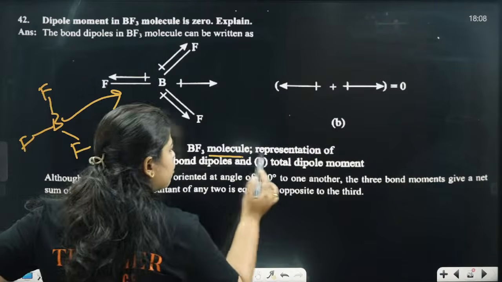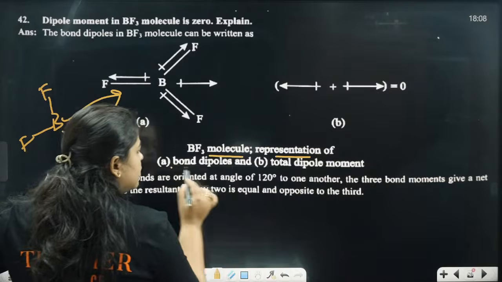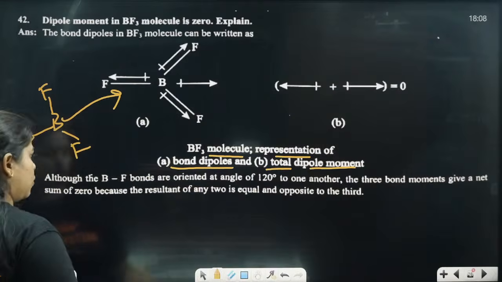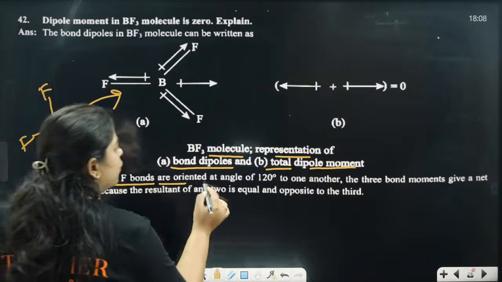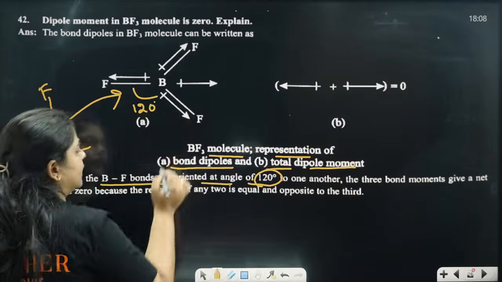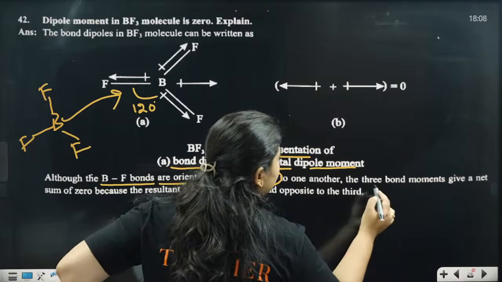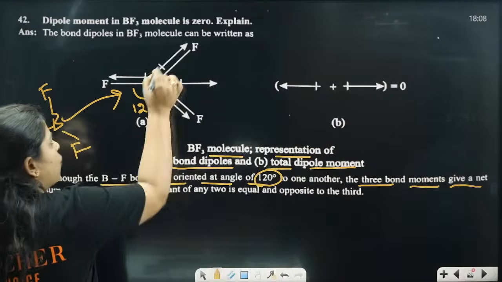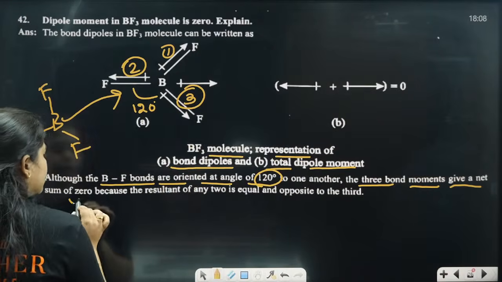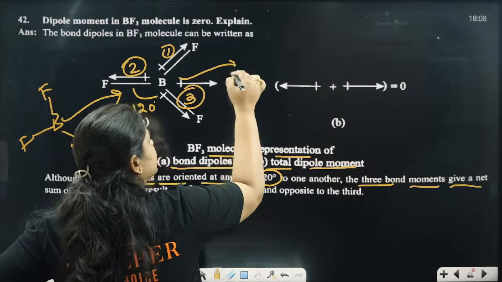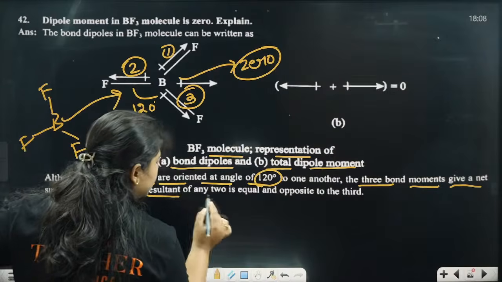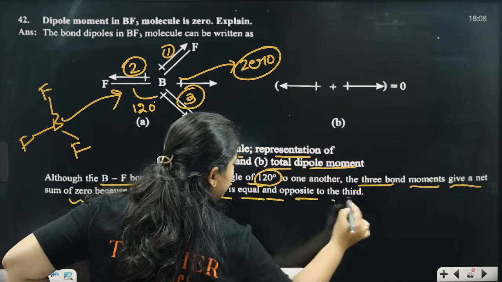Now the BF3 molecule is represented in the form of bond dipoles, and the total dipole moment also. Although the BF bonds are oriented at an angle of 120 degrees to one another, the 3 bond moments, 1, 2, 3, give a sum of 0. All the bond moments cancel to 0 itself. Clear? That is because the resultant of any two is equal and opposite to the third.